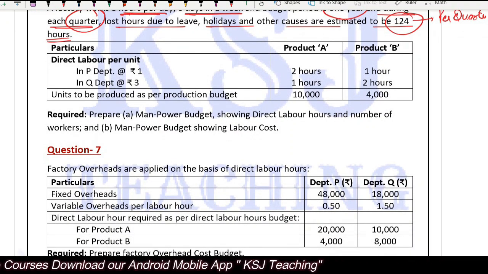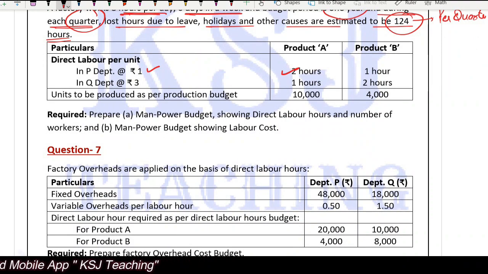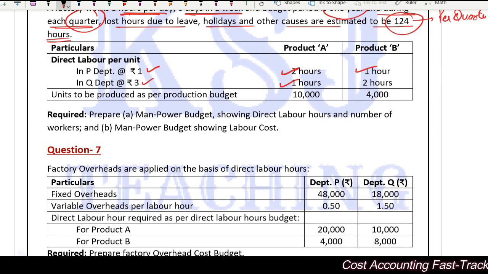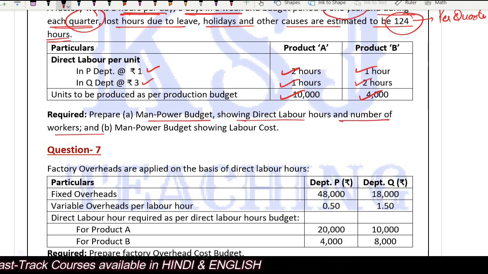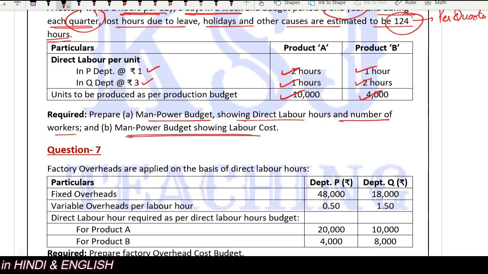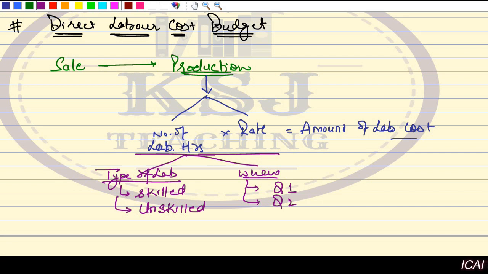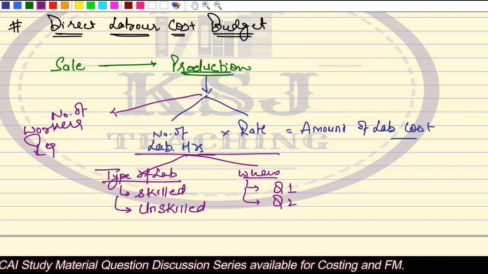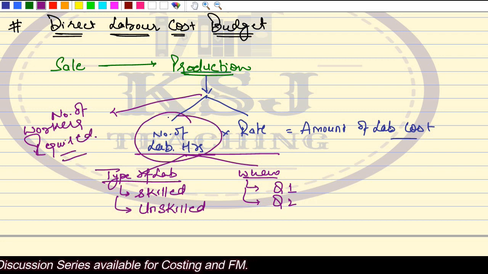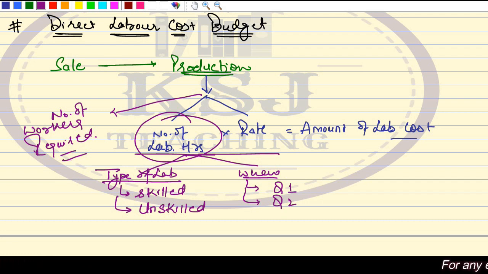After that, product A, product B. Direct labor per unit in department P at the rate 1, 2 hours are required for product A and 1 hour for product B is required. In Q department, rupees 3 is the rate and 1 hour and 2 hours are required. The units to be produced as per the production budget is 10,000 and 4,000. Prepare the manpower budget showing the direct labor hours and the number of workers, showing the labor cost. Now, in this labor budget, we also try to identify the number of workers required, based on the labor hours, obviously.